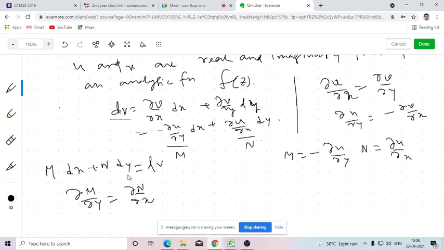So here we need to verify. Here m is del u del y, n is del u del x. If del m del y equals del n del x is satisfied, then this will be an exact differential equation, and we can solve this easily. So what will be del m del y? It means we need to differentiate this partially with respect to y again.